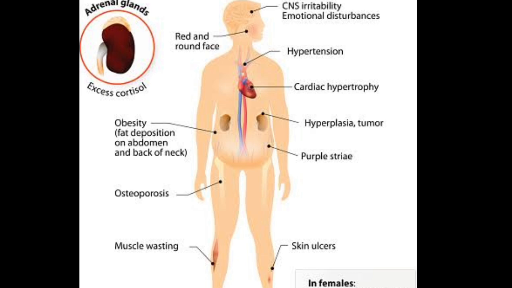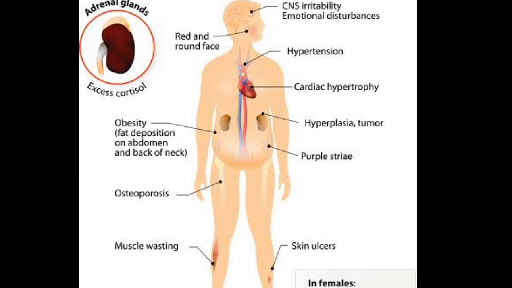Starting from the brain, can have depression, emotional problems. A patient can have hypertension, hypertrophy of the heart, diabetes mellitus, osteoporosis, and then abdominal striae, obesity, central obesity, which is called lemon on stick appearance, and poor wound healing.